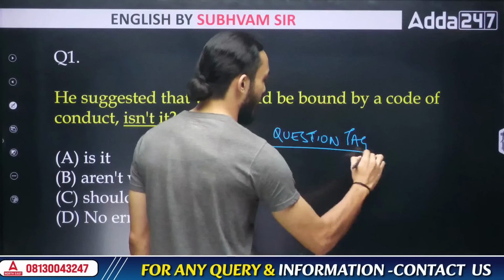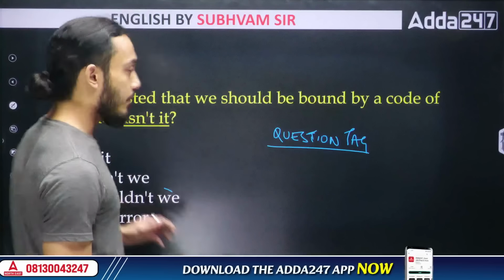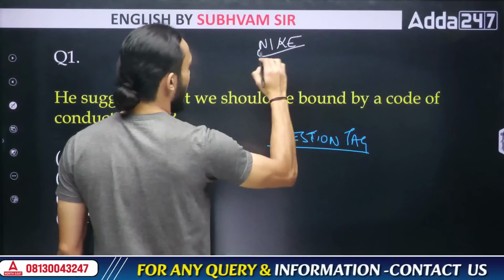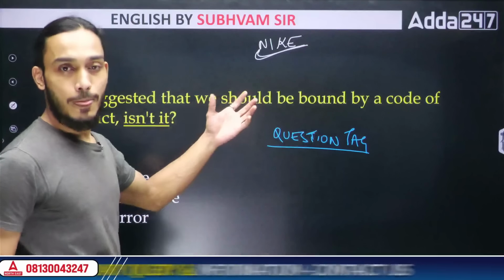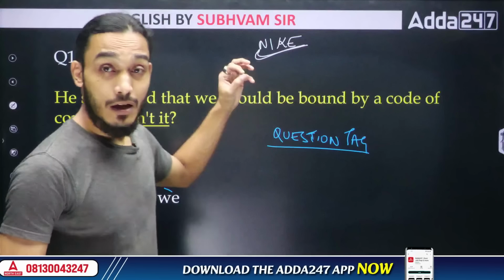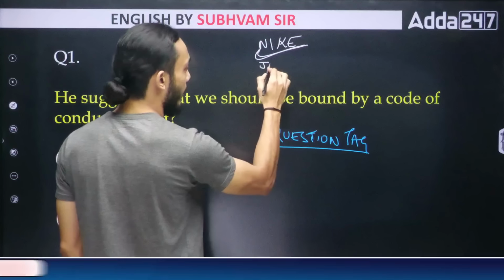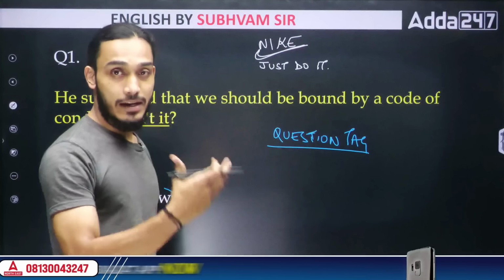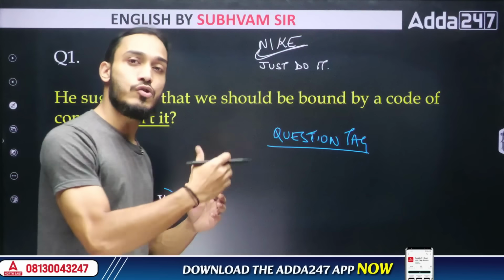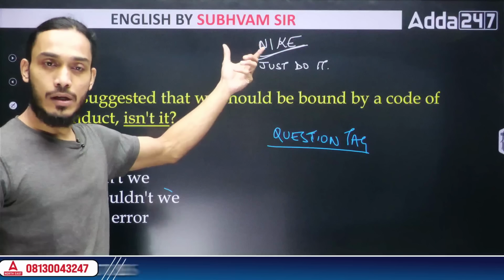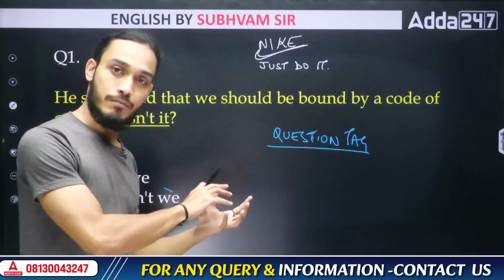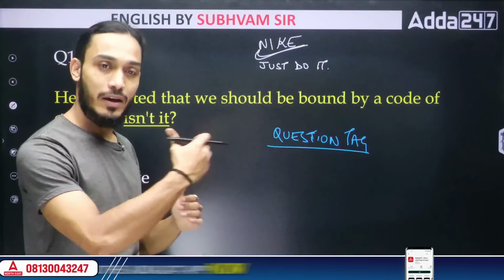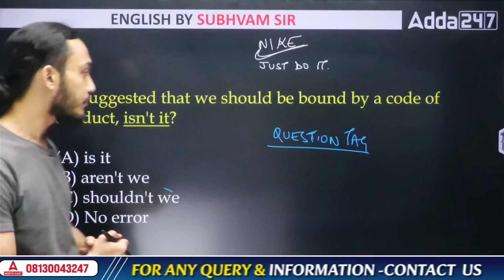Students, you must have seen brands like, say for example, Nike, right? When Nike advertises itself, you get this swoosh logo. Also, you get a tagline, something extra, which helps you identify the brand further. They say, just do it. That's the tagline. So a tag is basically something extra that we add to the primary thing. So Nike is the primary brand name, and you have a tagline, something additional to further help you identify the brand or associate with the brand.